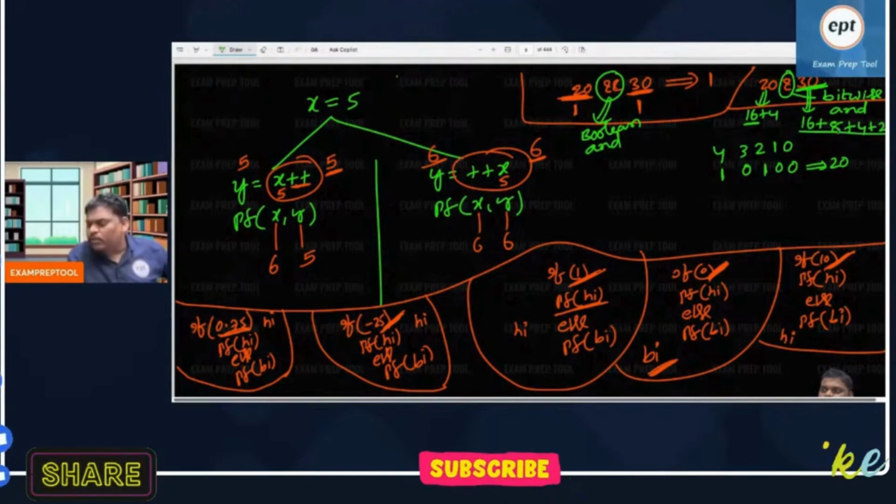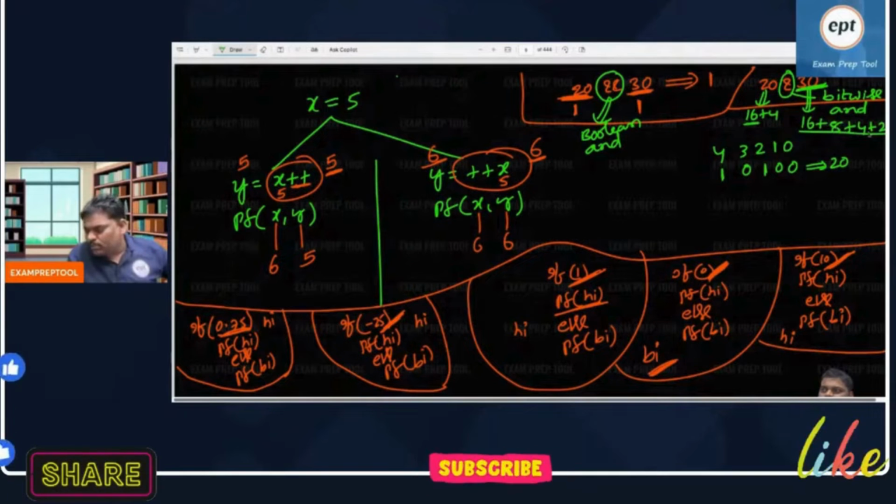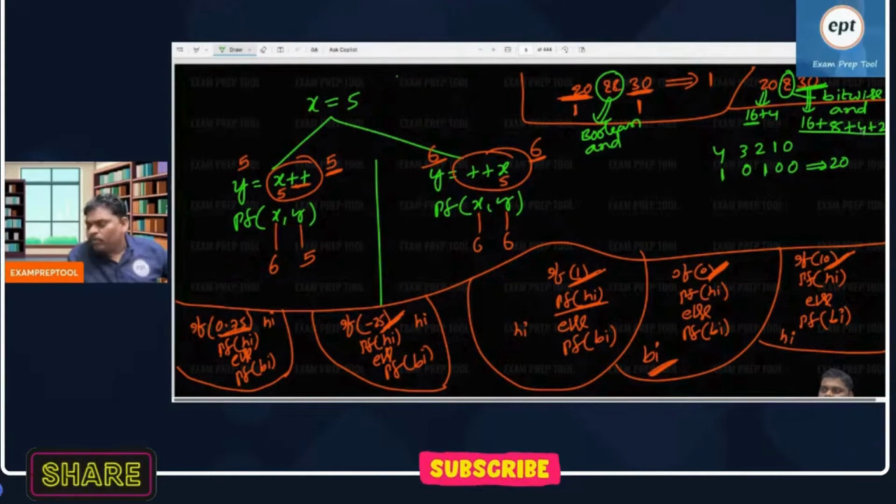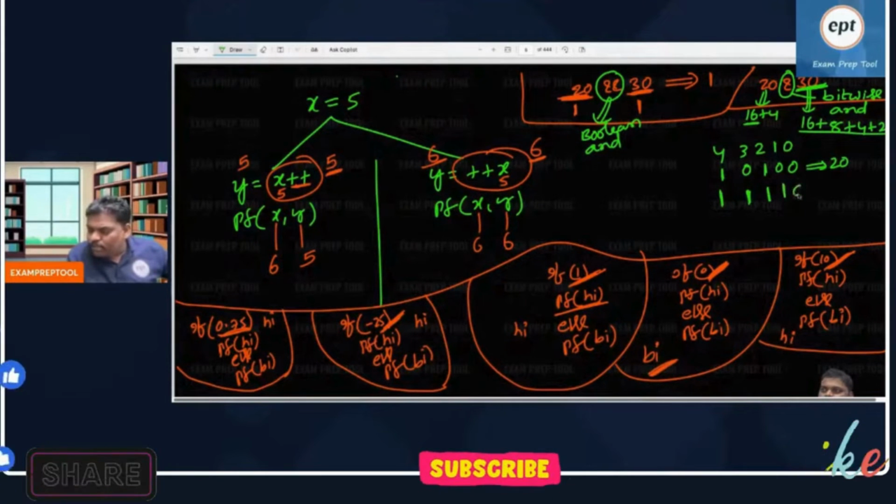For 14, the closest power of 2 without crossing is 2 cube, 8. 14 minus 8 is 6. For 6, the nearest power of 2 is 2 square, 4. 6 minus 4 is 2, so the closest power is 2 only. So the fourth bit is 1, the third bit is 1 because of 2 cube, the second bit is 1 for 2 square, and the first bit is 1 for 2 power 1. The 0th bit is not required. This is 30.